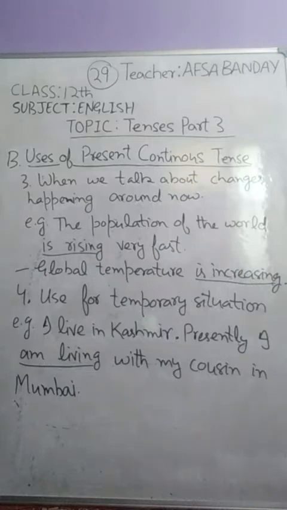Number 4, we use present continuous tense for a temporary situation. For example, I live in Kashmir, so it's my permanent situation, and for a permanent situation, you know that we use present simple. Presently, I am living with my cousin in Mumbai. So it's a temporary situation, maybe for some study or something else. For a temporary situation, we use present continuous tense, and for a permanent situation you already know we use present simple tense.